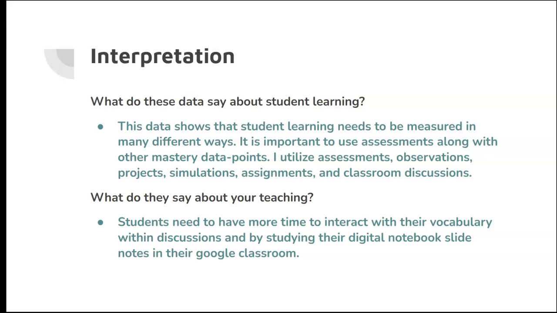So my interpretation, what do these data say about student learning? This data shows that student learning needs to be measured in many different ways. It is important to use assessments along with other mastery data points. I utilize assessments, observations, projects, simulations, assignments, and classroom discussions to make these decisions where I think that students are.